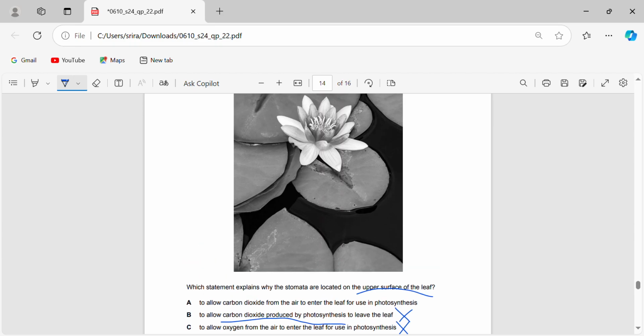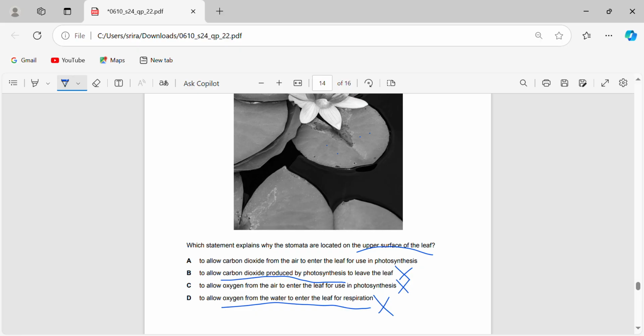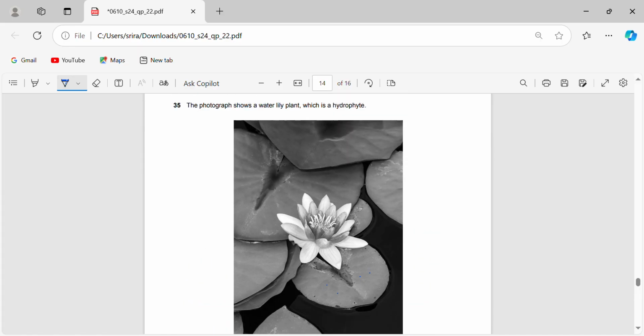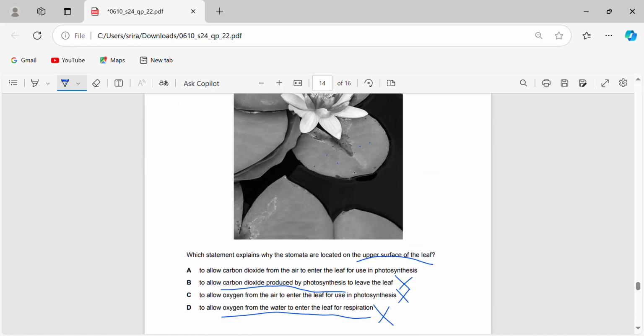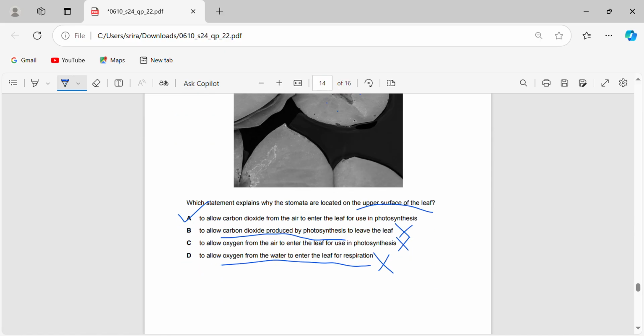The answer obviously is A here, and the more clear explanation is if you have stomata here, like these little blue dots I'm placing, if you have it down on the surface of the water, you're not actually going to get carbon dioxide. The plant won't be able to do photosynthesis. That's why it needs to be on the upper surface of the leaf so that it can actually get carbon dioxide via the atmosphere. So it's 35A.